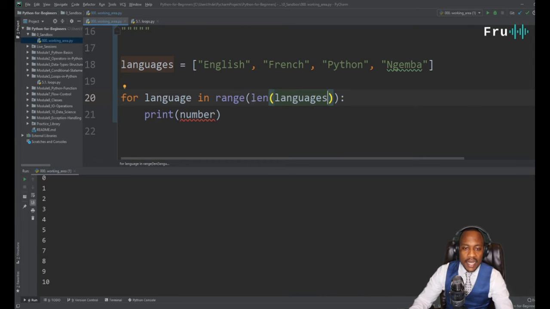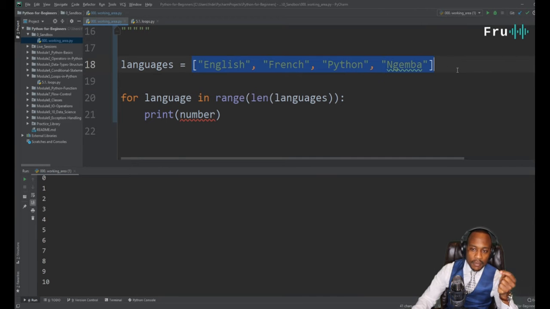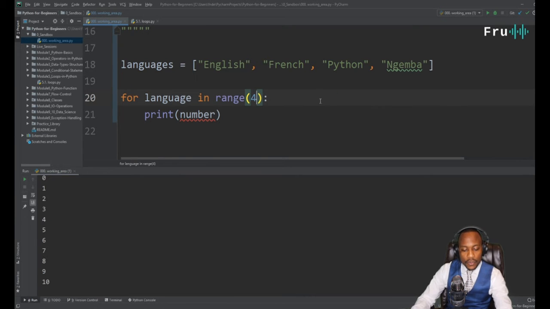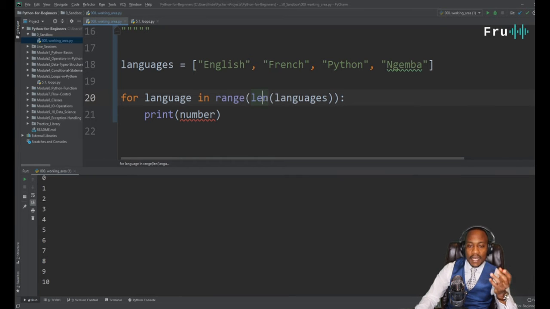All right. And this function, length of languages, is going to count the number of items in this collection, and it's going to return me that value. And that value says 4. And then now I'm saying that my range is, this is just like saying range is 4. But instead of specifying 4, I'm simply figuring that out by using the length function to count the number of items within this particular array, within this particular list.